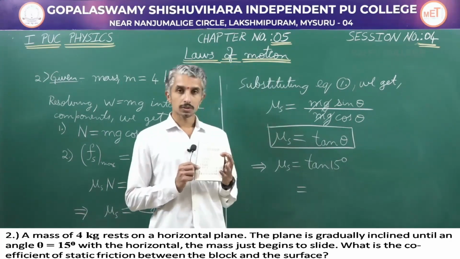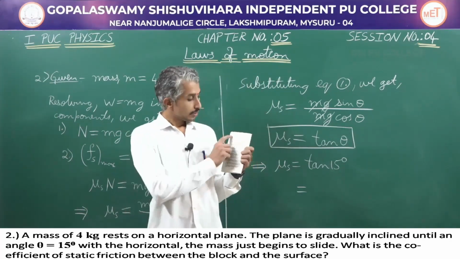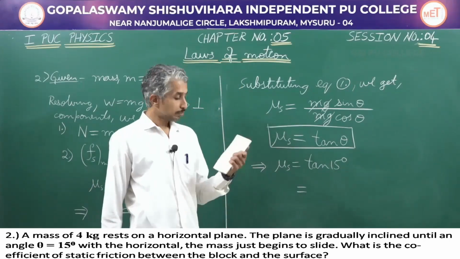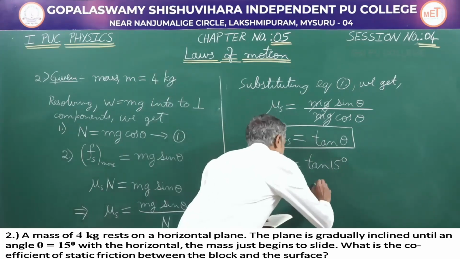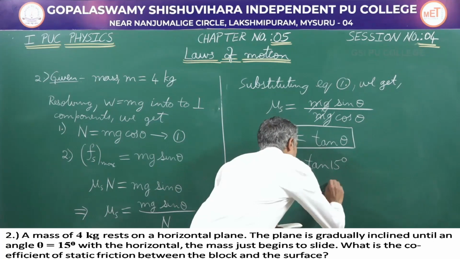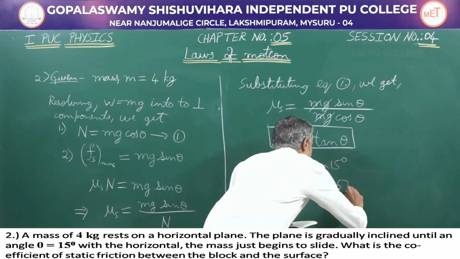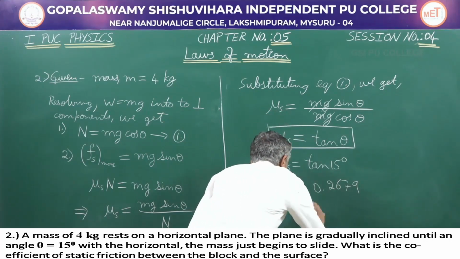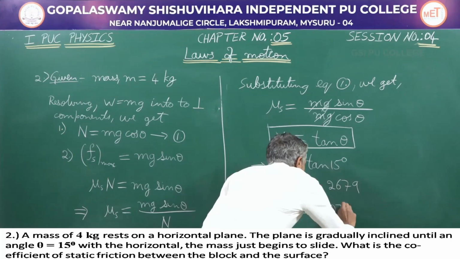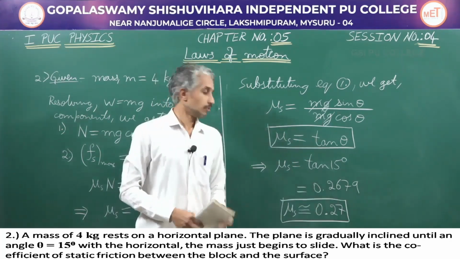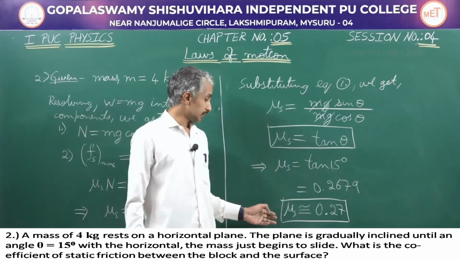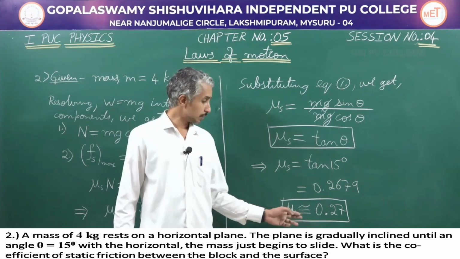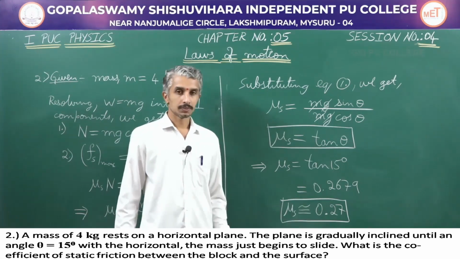Having opened your mathematical table, in the table of natural tangents, we can find what tan 15 degrees is. From this, we get tan 15 is equal to 0.2679, and I can round it off nearly to 0.27. Finally, we will conclude by making the statement that the coefficient of static friction between the block and the surface is equal to 0.27.